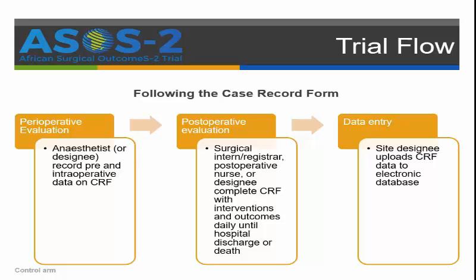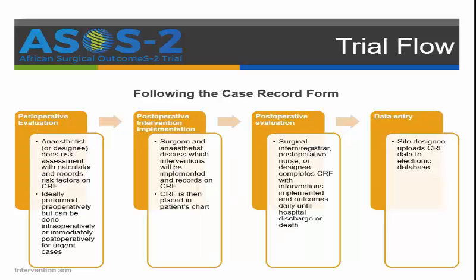If your hospital is randomized to the intervention arm, this is what the trial flow would look like. In the pre-op period, the anaesthetist would do the risk assessment with the calculator and record the risk factors on the CRF. Ideally, this would be done pre-op. But if it's urgent or emergent surgery, it could be done intra-op or even in the immediate post-op period.